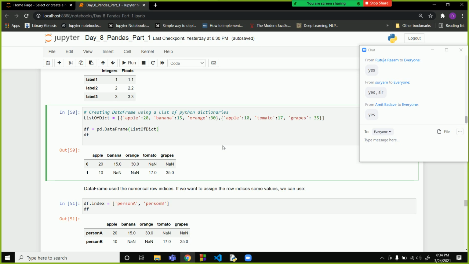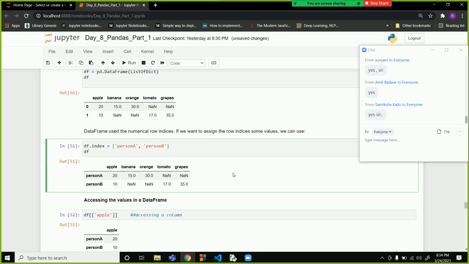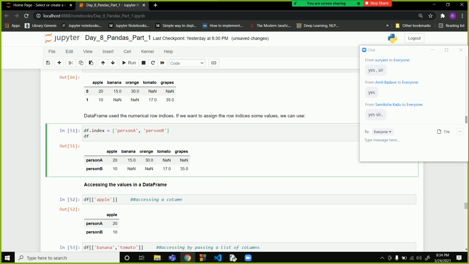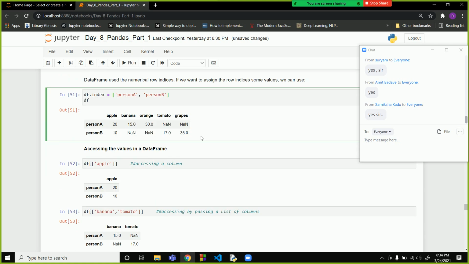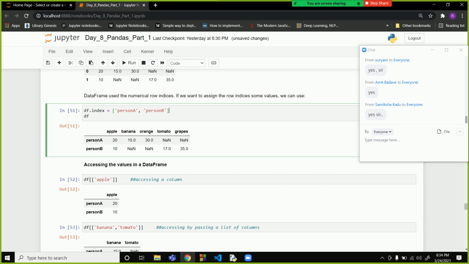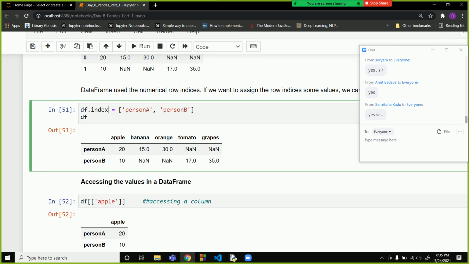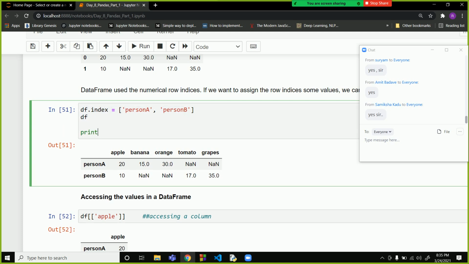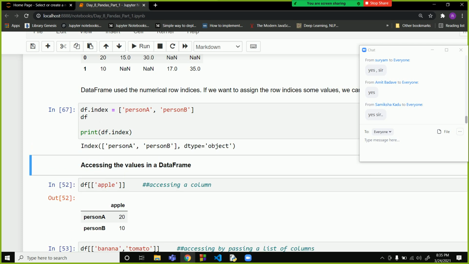Yesterday we have seen how to create a data frame. Now we'll see the rest of the things. So df.index. Someone yesterday asked whether we can change the index of a data frame or not. We can change the index of a data frame with the df.index command. df.index by itself prints the index.